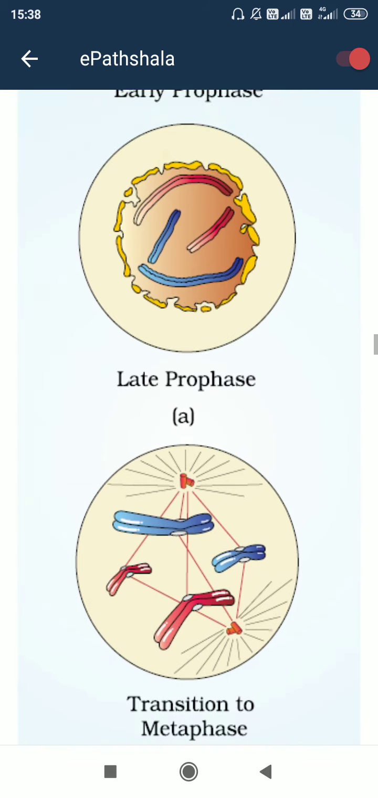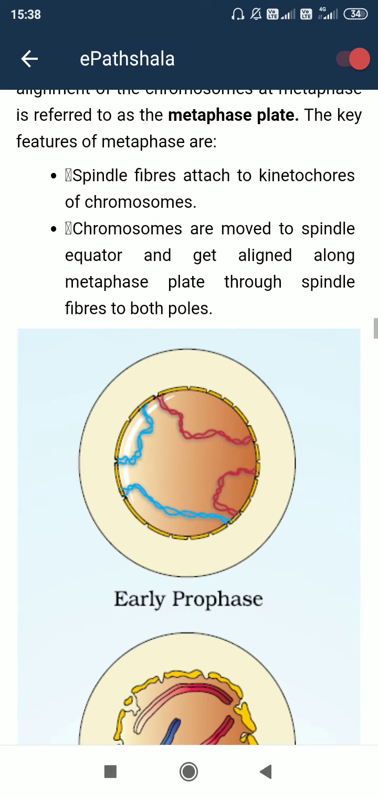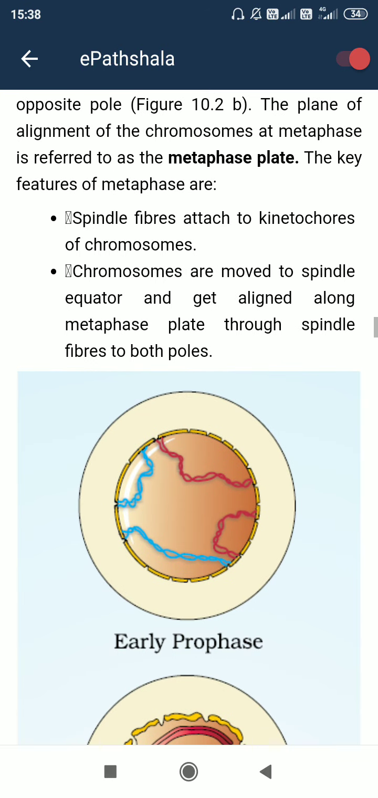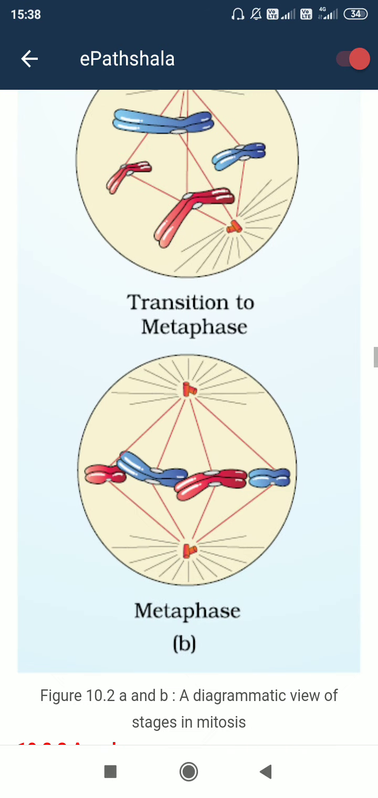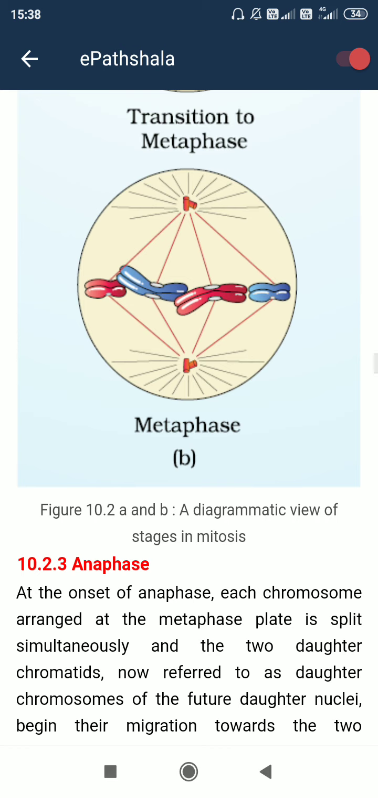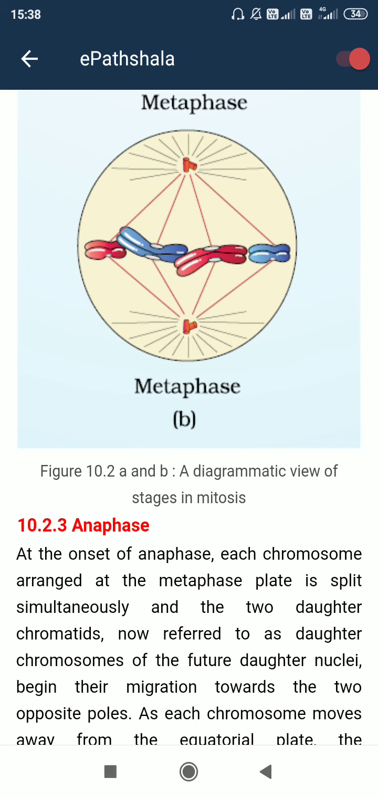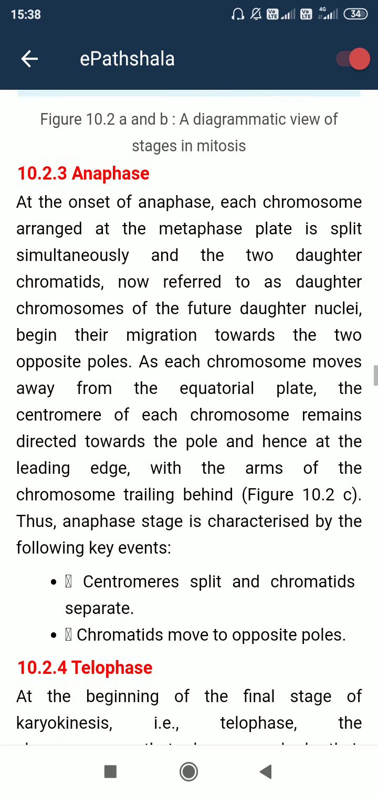This one is known as the metaphase plate, and the kinetochore is the structure through which the chromosomes are connected to the spindle fiber. The spindle fiber is formed from the centrosome. Okay, so metaphase is complete.